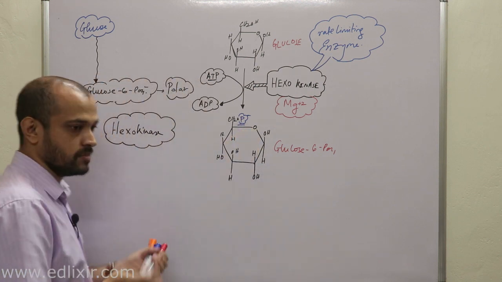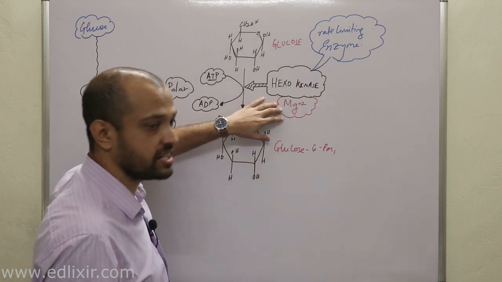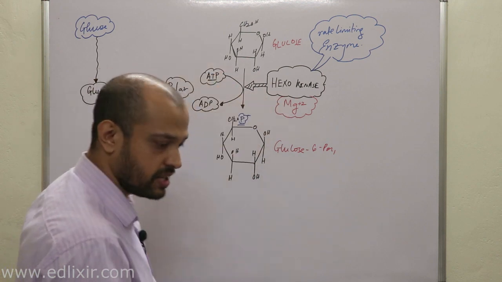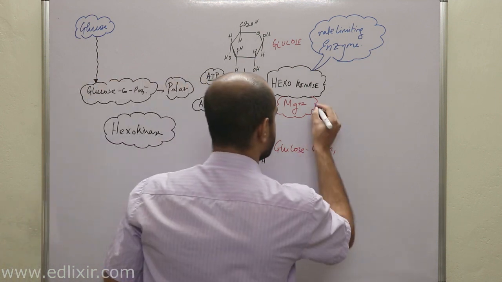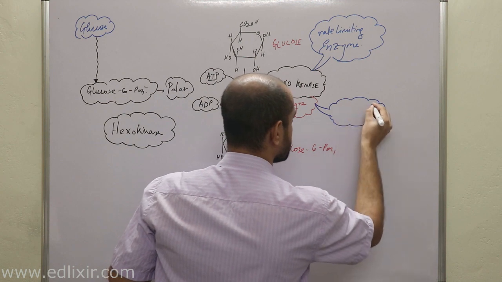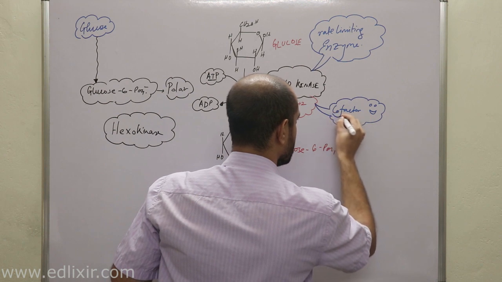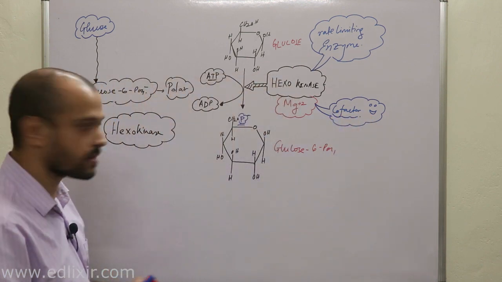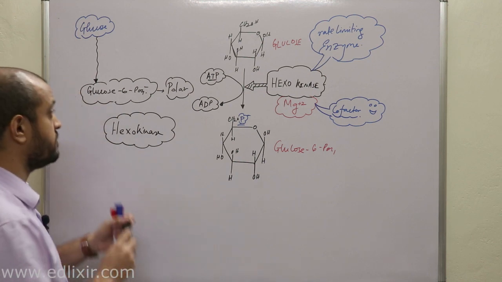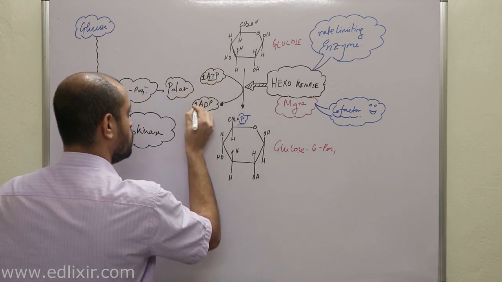Now listen with all your attention. To do this, hexokinase needs magnesium. That is, magnesium is the cofactor of hexokinase. Clear? Now, a very important point here we need to understand is this: there is one ATP which is utilized.